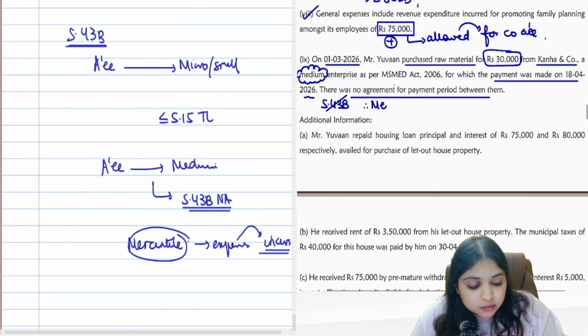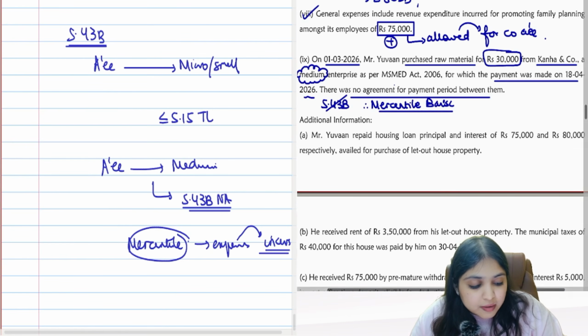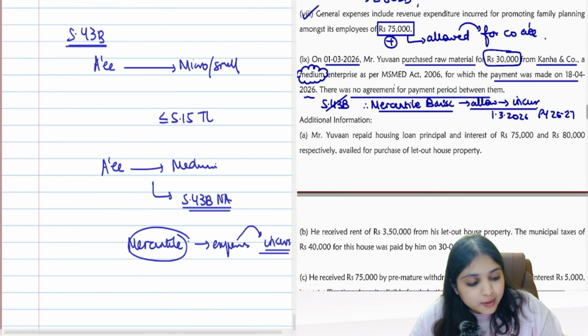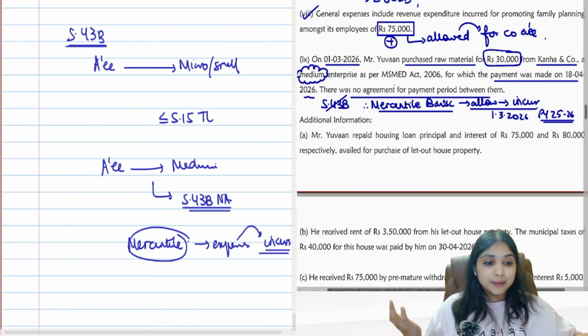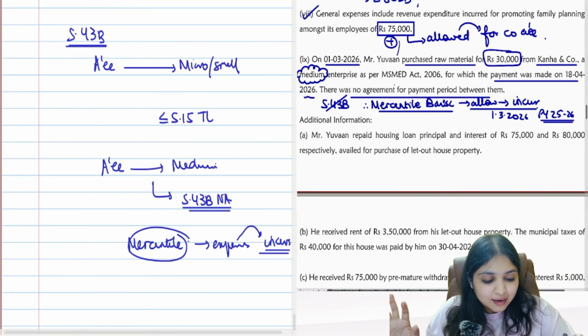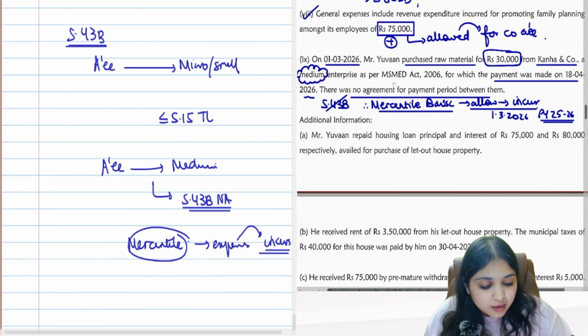Then what will apply? The basis of accounting. We are following the mercantile basis of accounting. So as per mercantile basis of accounting, when will we allow the expense? We will allow the expense whenever the assessee incurs the expense. When has the assessee incurred the expense? He purchased on 1st March 26. 1st March 26 means previous year 25-26, which is my current year. So current year this expense has to be allowed and it's already debited in the P&L. So is there anything left for me to do? Nothing is left for me to do. Dustbin adjustment. Got it, everybody?